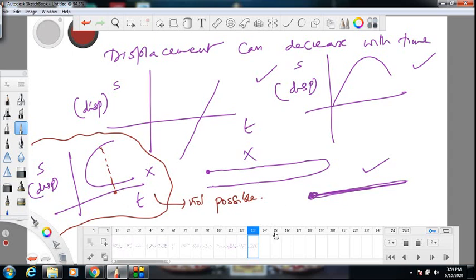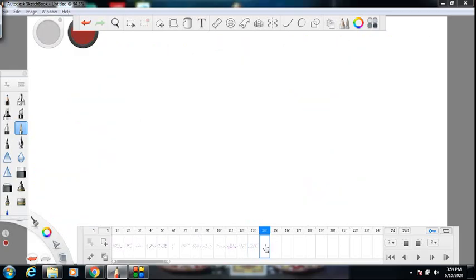So I talked about the distance traveled, displacement, position vector, these three things. Now is the time to go into the average of a certain quantity. Very important. Average of a certain quantity.